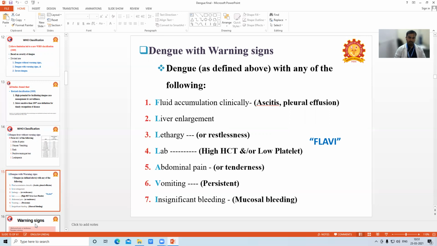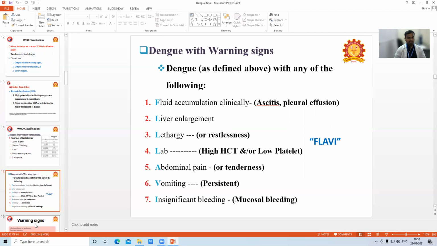High hematocrit and low platelets come under warning signs of dengue. A, abdominal pain or tenderness. V, vomiting, particularly persistent vomiting. And I, insignificant bleeding like mucosal bleeding. So these are the 7 warning signs of dengue fever.